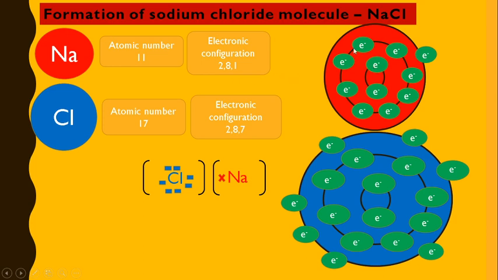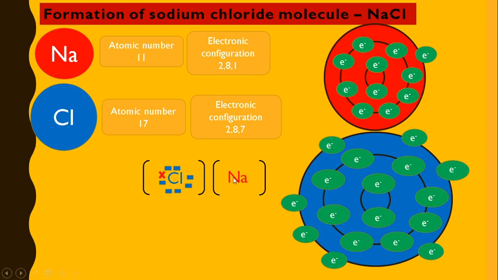So sodium will give its 1 electron to chlorine. Now chlorine has 1, 2, 3, 4, 5, 6, 7, 8 electrons, which is the noble gas configuration, and it becomes stable.